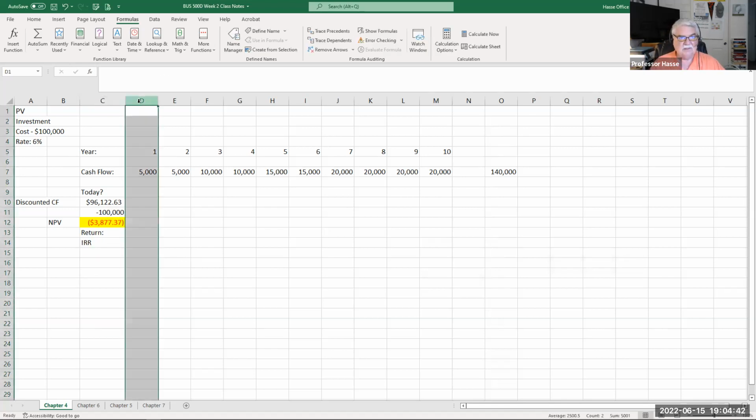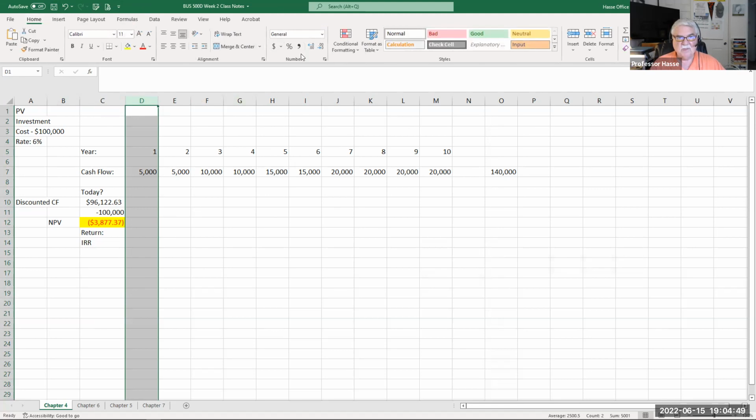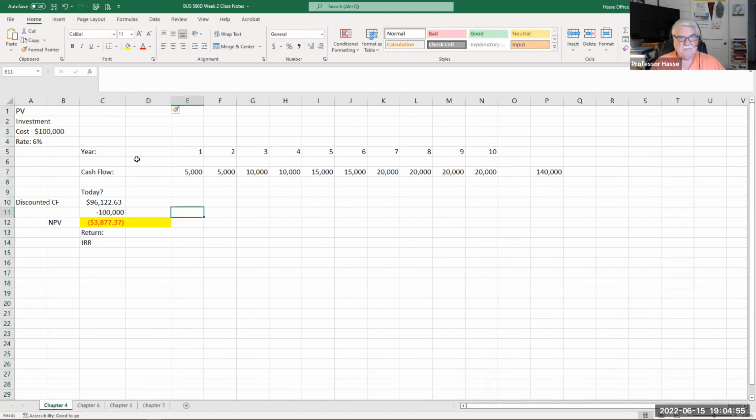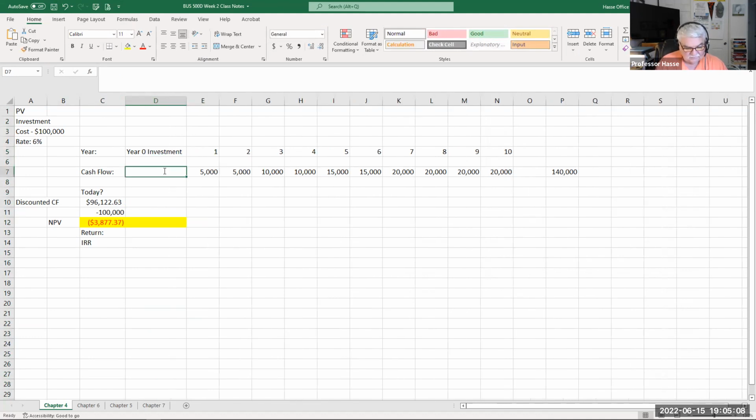Let's add another column here to make this easy to understand. There we go. And we'll call this year 0, and that's the investment year. And we're investing $100,000.